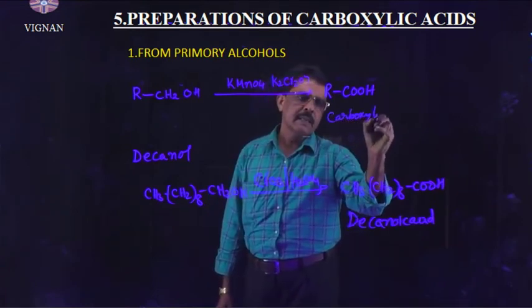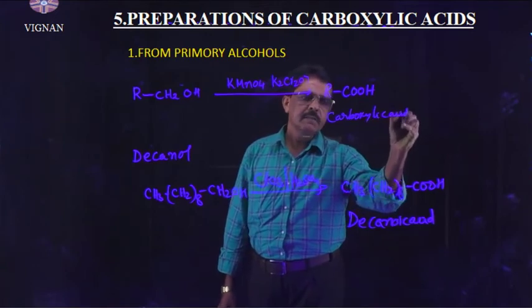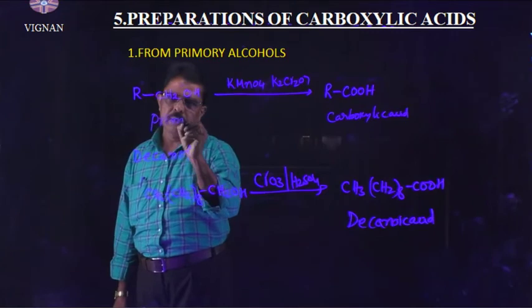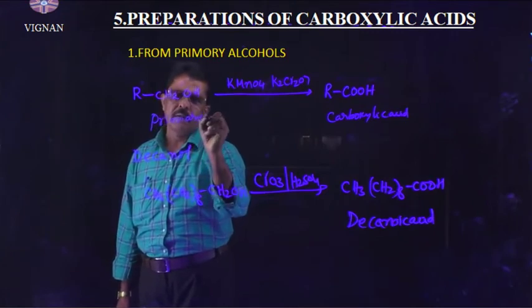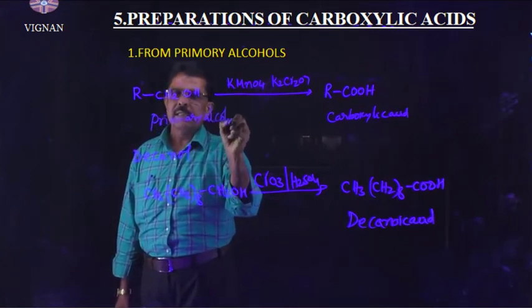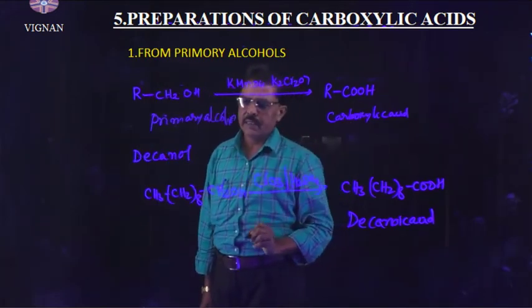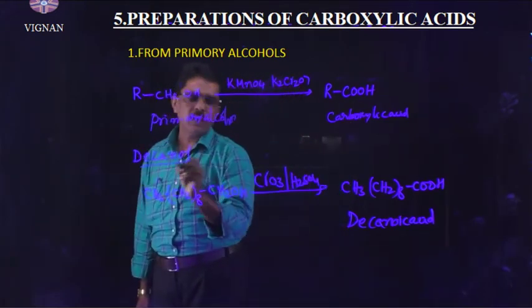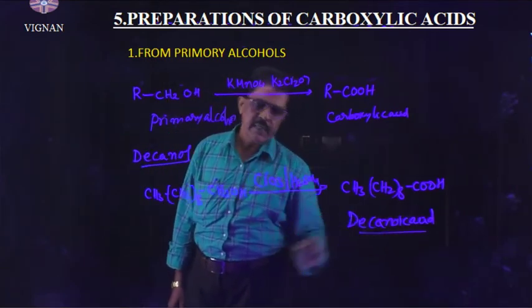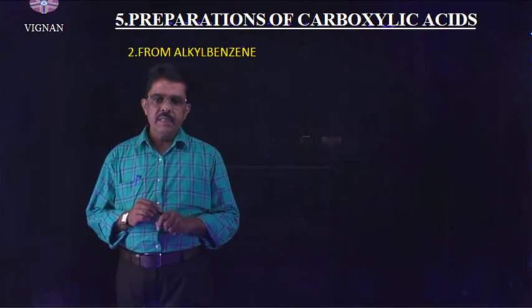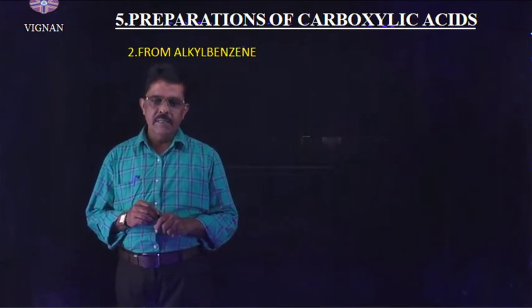The general equation of this method of preparation is primary alcohol RCH2OH is converted into RCOOH. For example, decanol is converted into decanoic acid. Right, understand? Second method of preparation of carboxylic acid from alkyl benzene.